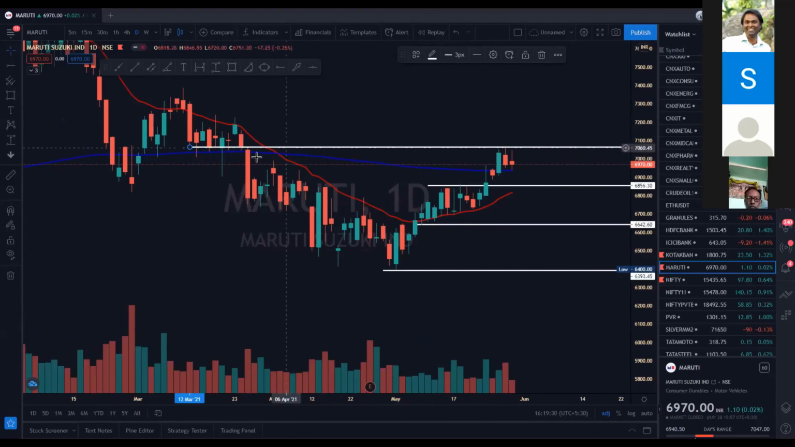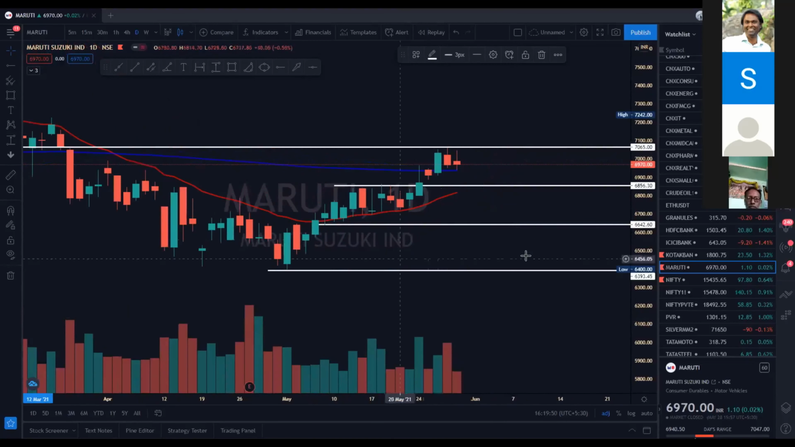So I will be waiting for this level to break in. So exactly the same level it repeated. It was earlier at 25th March. It has again repeated twice on 25th May and 26th May. And again on 27th May, and 28th May, it was not able to break that level. So I will be waiting for Maruti to break the levels.